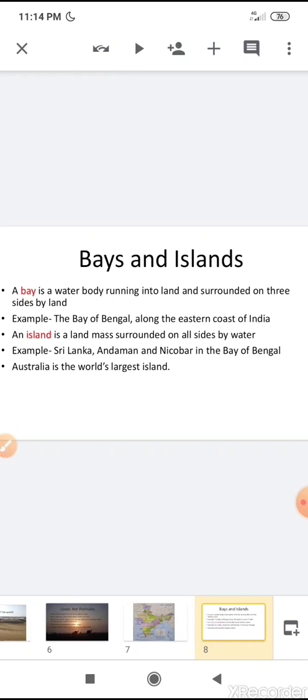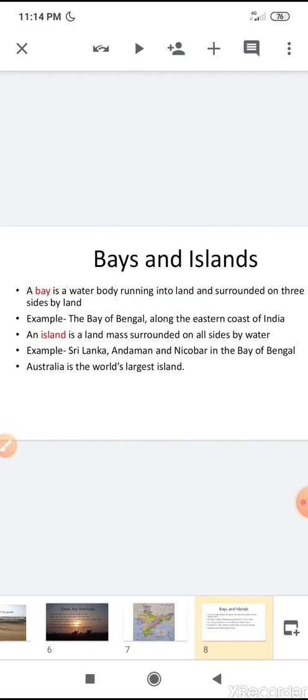An island is a land mass surrounded on all sides by water, and examples are Sri Lanka, Andaman and Nicobar in the Bay of Bengal, and Australia is the world's largest island. So students, which island is the world's largest island? Yes, Australia is the world's largest island.